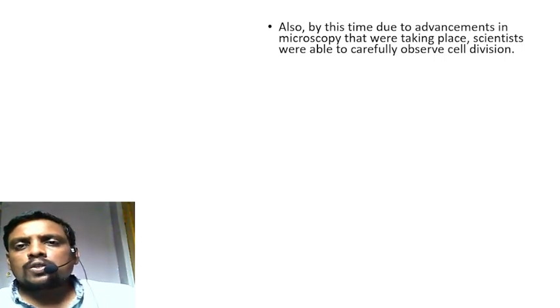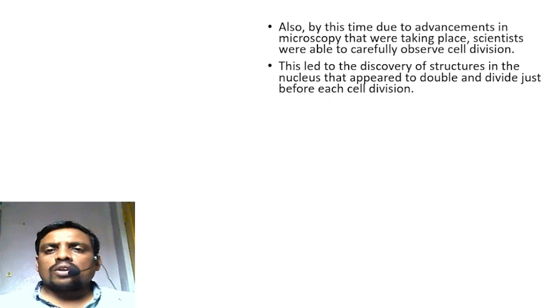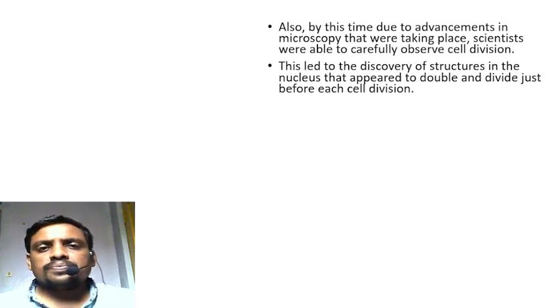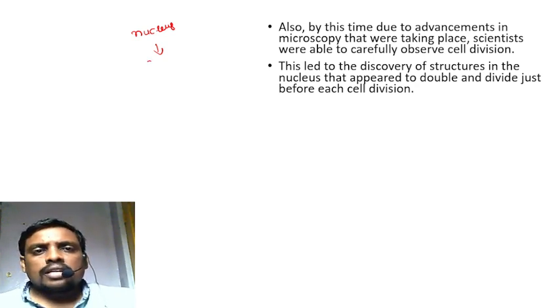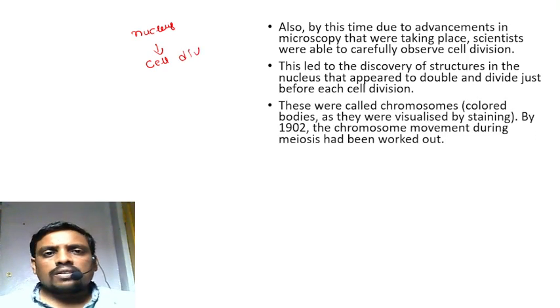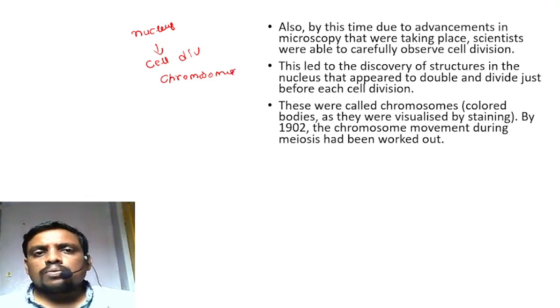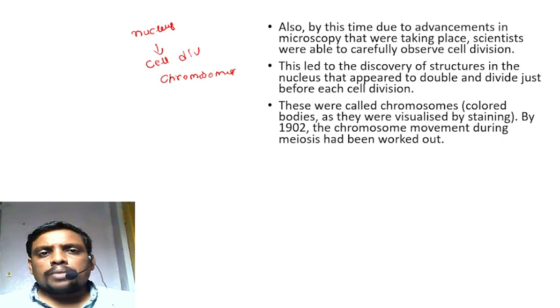Scientists carefully observed cell division. This led to the discovery of structures in the nucleus. The nucleus contains certain double and dividing structures, which were observed during the time of cell division. These were called thread-like colored structures, chromosomes. Colored bodies called chromosomes, because they are visualized under the microscope by the staining process.